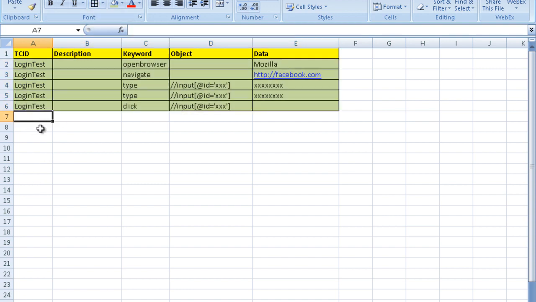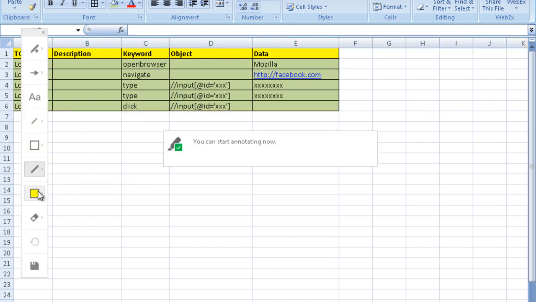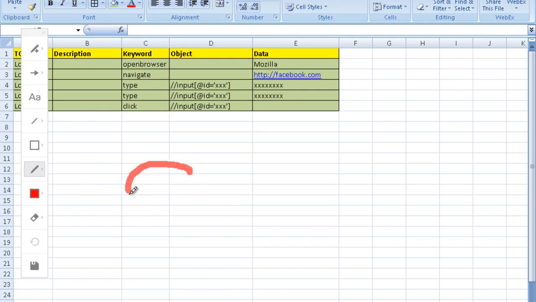Now suppose after the login test, after every test case I will be automatically closing my browser. Let us discuss the strategy first. Look, at times what people do is make automation scripts and make the scripts dependent on each other. You have one test case, then another test case.